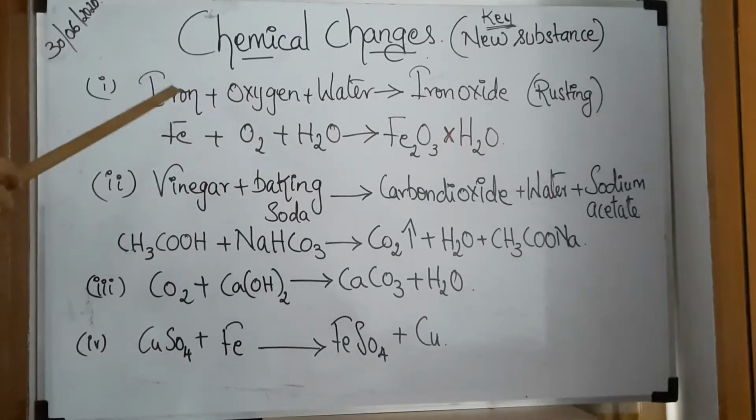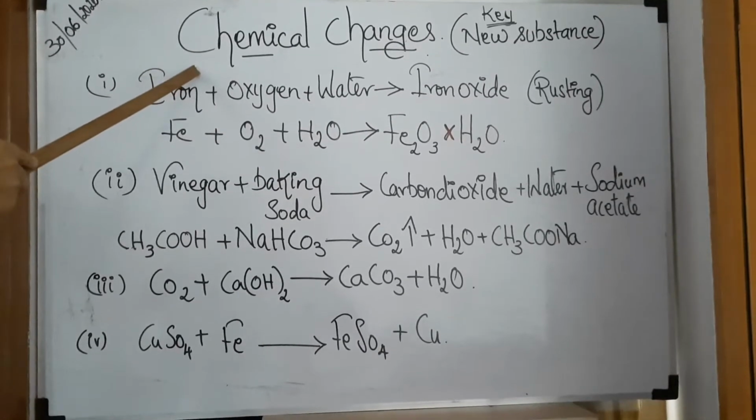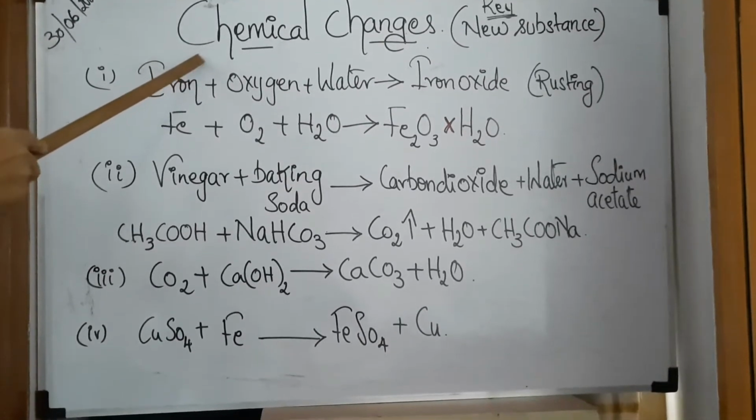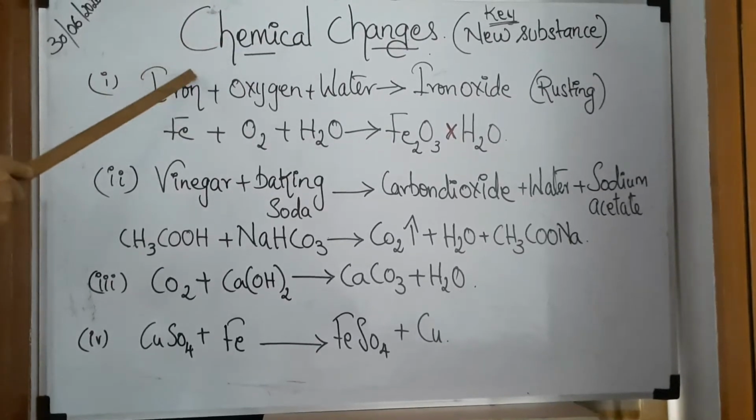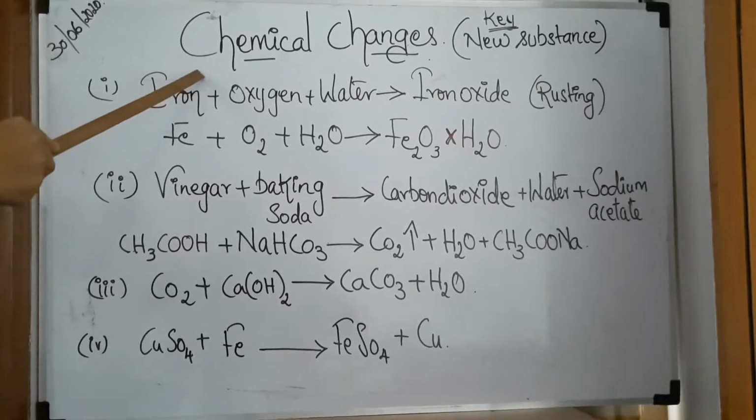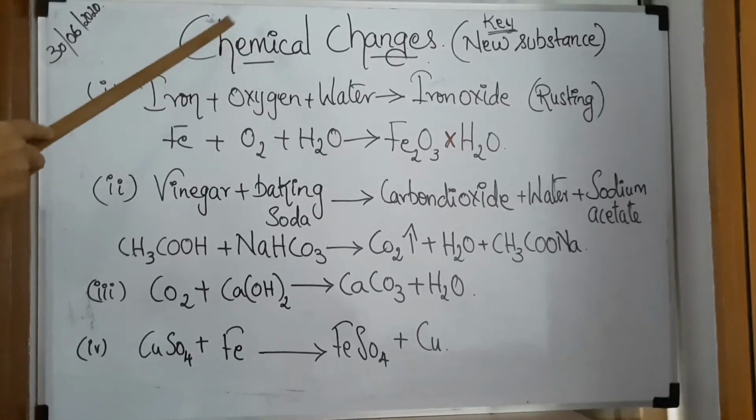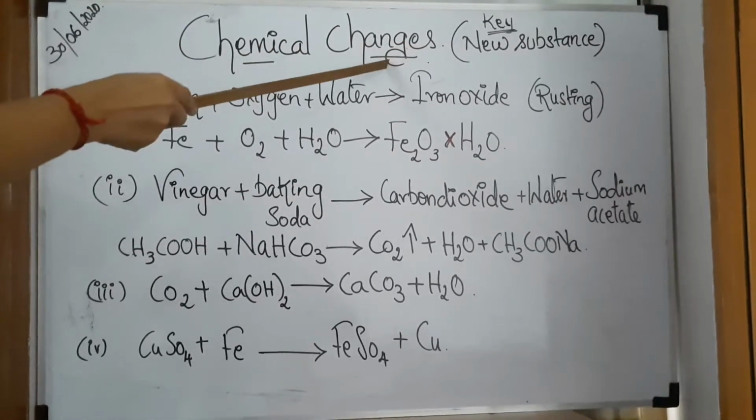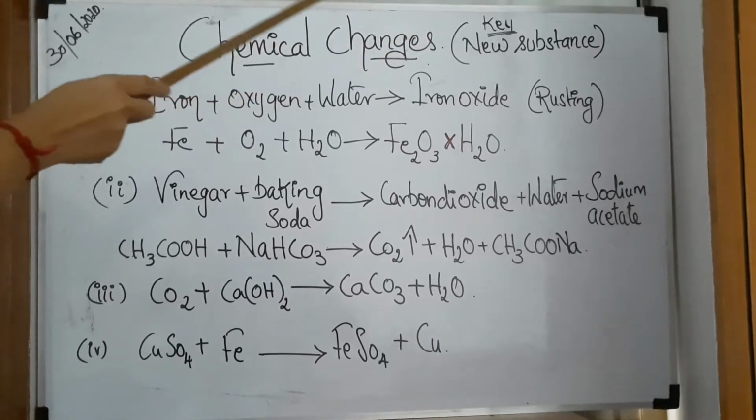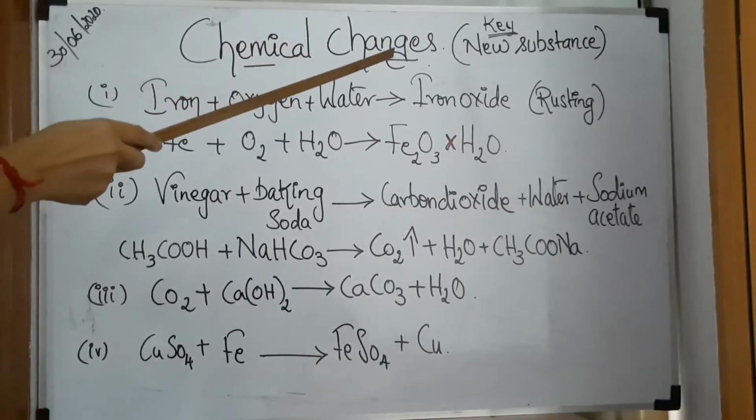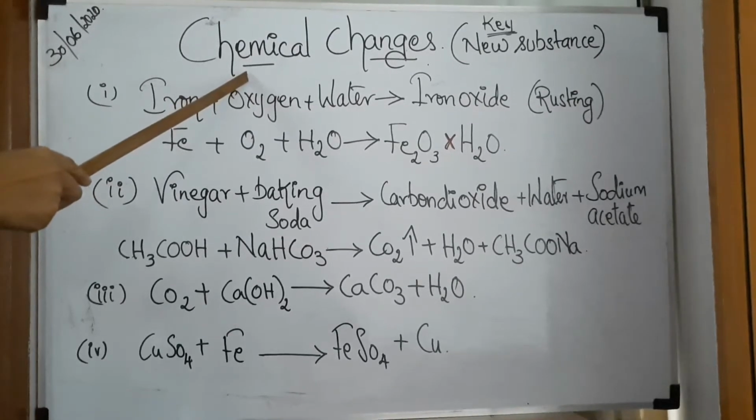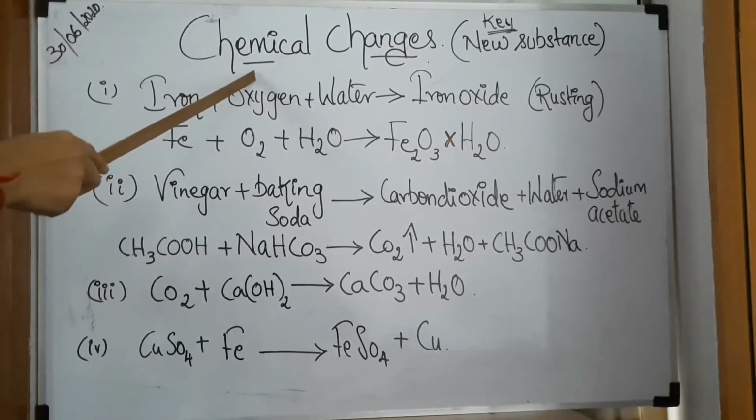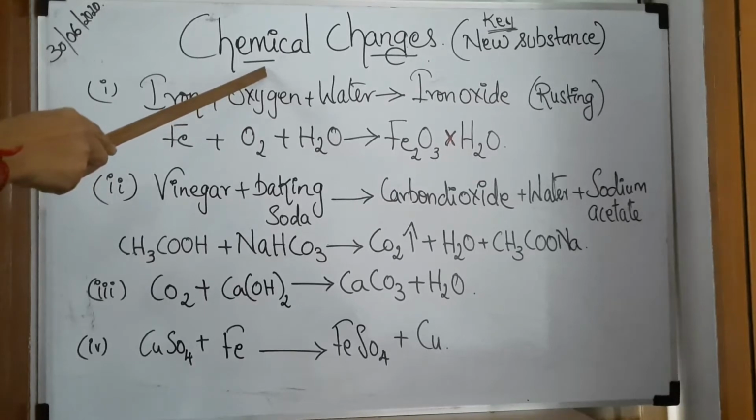Children, we are in the next topic now, chemical changes. Chemical changes and physical changes we will be learning. What is the main difference between a chemical change and a physical change? Yes, in chemical change a new substance is formed. That is the keyword, children. In chemical change, a new substance which is completely different from the reactants is formed. That is the key word for chemical change.